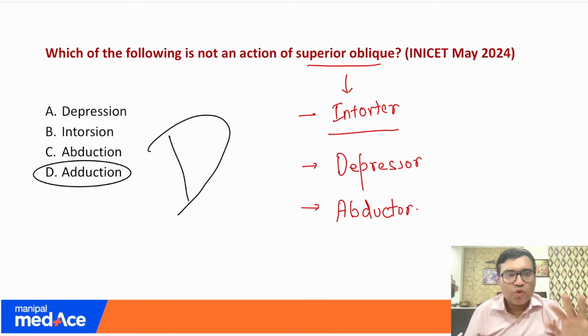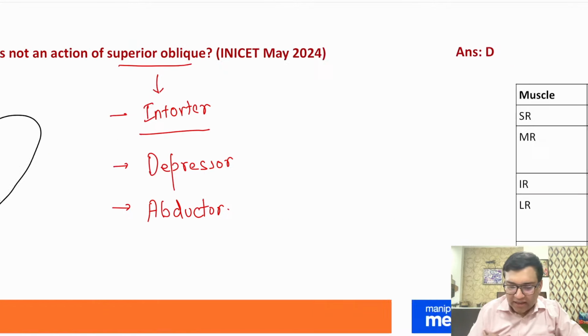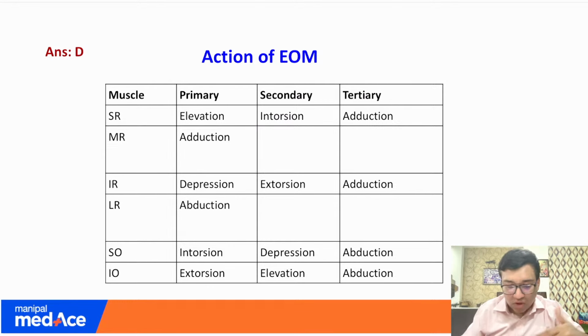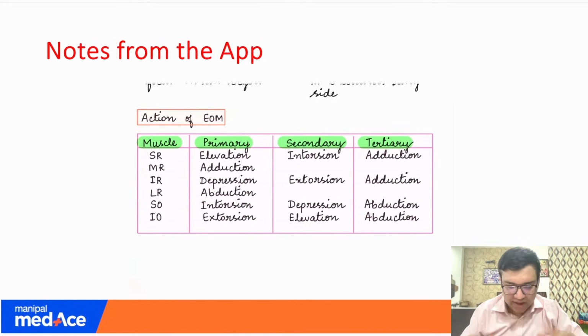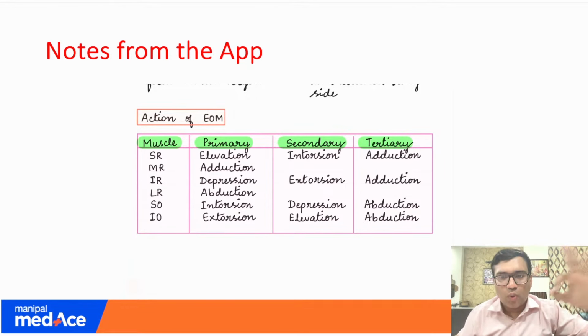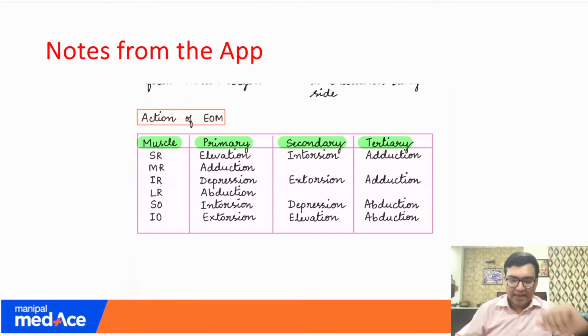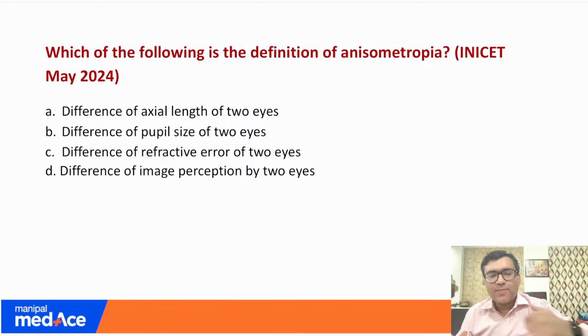Is it clear? So superior oblique is not an adductor, and this was something which was asked directly from this table which was given in our notes and has been explained in our videos as well. This is a screenshot which I have taken from our notes, exactly asking what was the question in your exams. Okay, let's move to our next question.